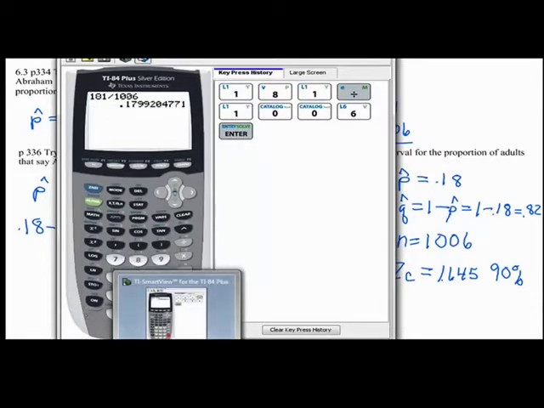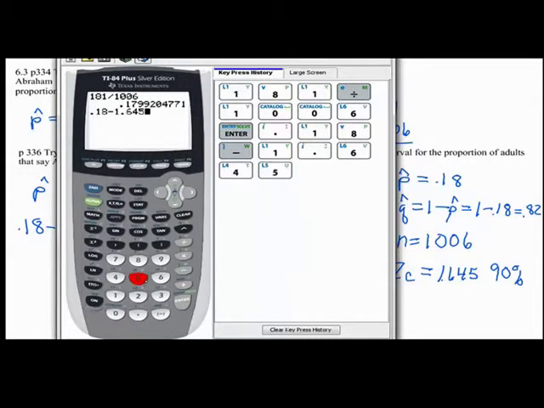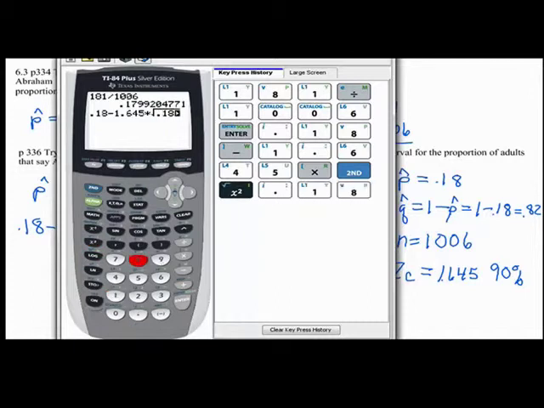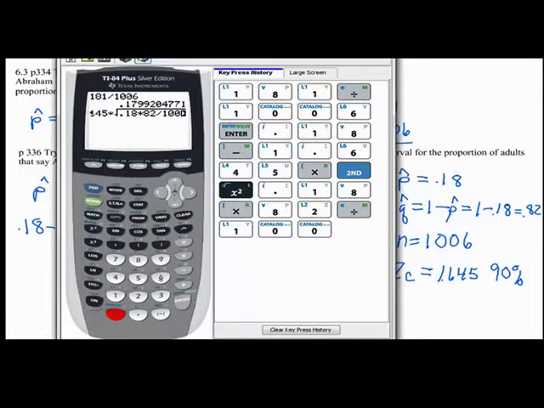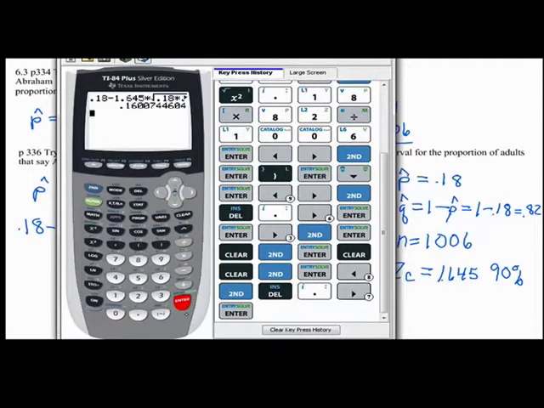So we're just going to have the p hat, which is 0.18, minus our z sub c, which was 1.645, times the square root, which is second, x squared, the p hat, which is 0.18, times the q hat, which is 0.82, divided by the sample size of 1,006, and that'll give us 0.160.